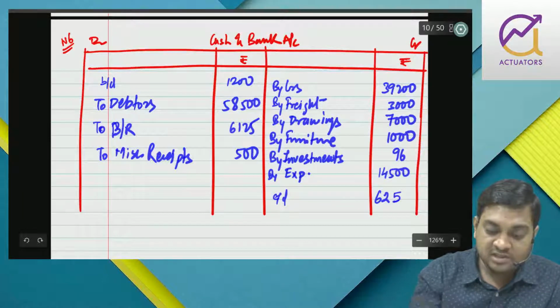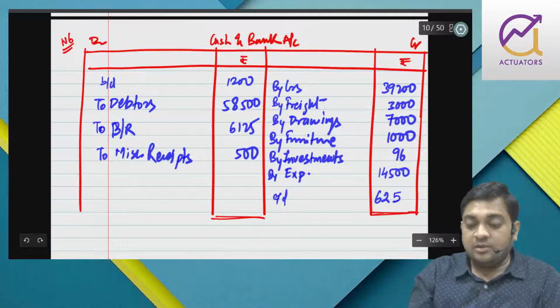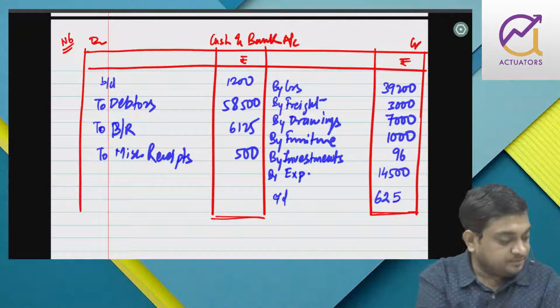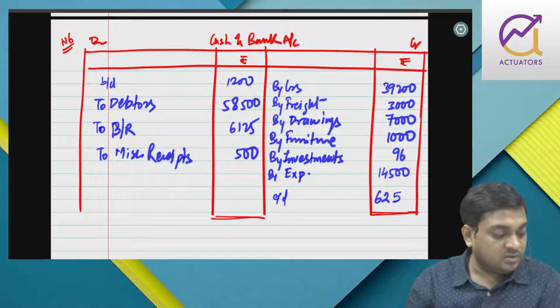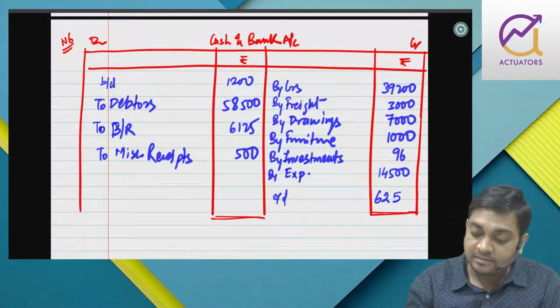So now if you just check, you will either get true capital or additional drawings. That is why they have told either it will be treated as further drawings or introduction by Hariharan.